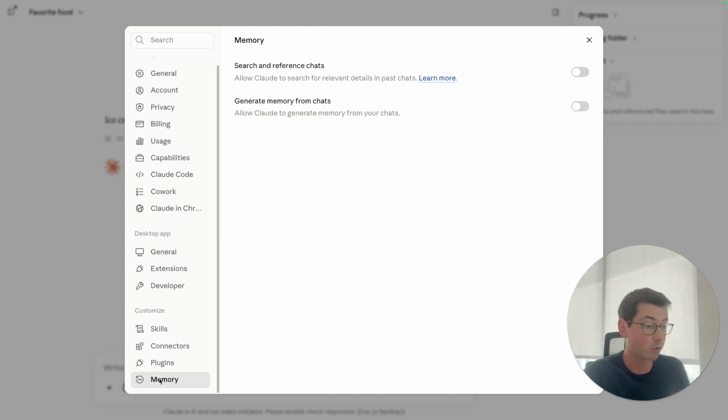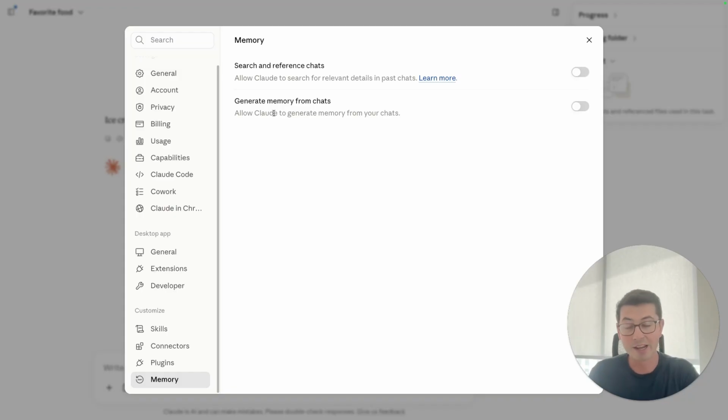If we go over into the screen, we can take a look at the memory settings in the settings page on the bottom left. And there's two options here. One is search and reference chats, and the other is generate memory from chats. If you have generate memory from chats enabled, Claude is essentially going to keep a file on your computer of notes that it's going to maintain about you.